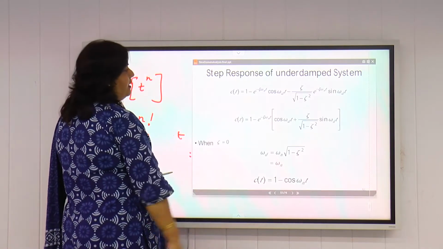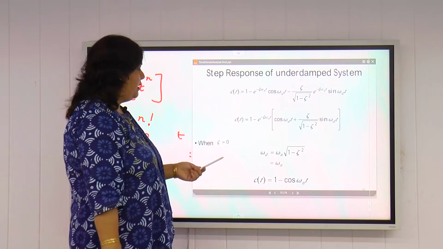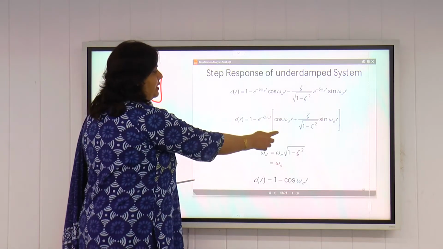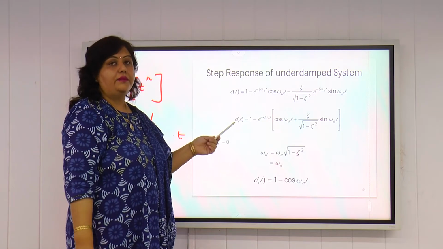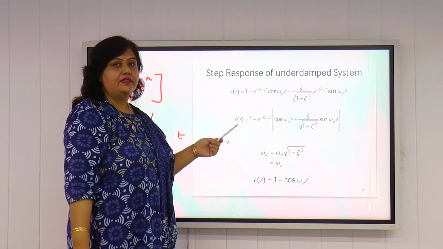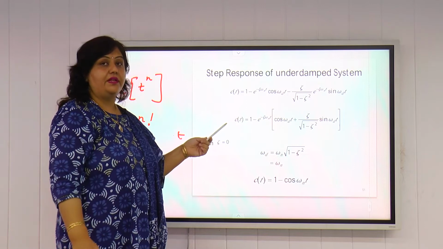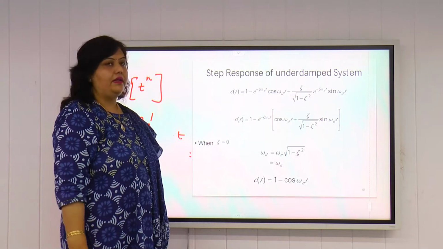If we again apply the formula, we can get this Ct to be equal to this. This is the final time response of a second order underdamped system when we consider zeta to be less than 1, when subjected to unit step input. So this is the final time response.